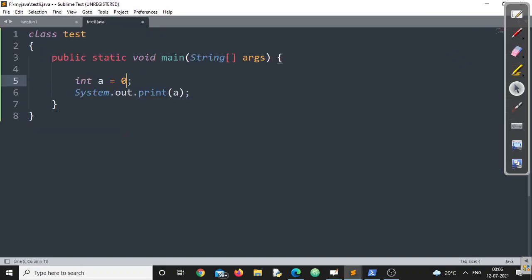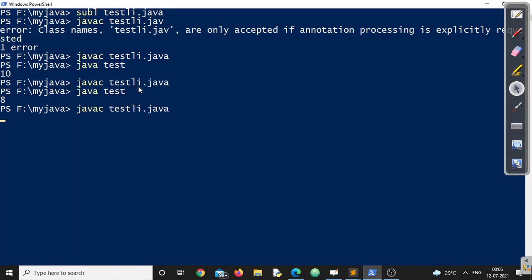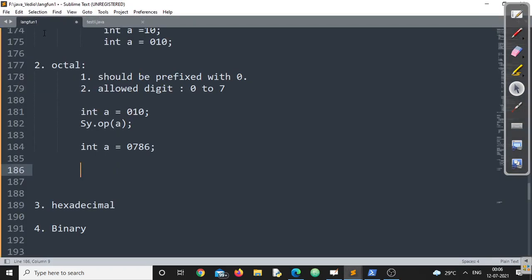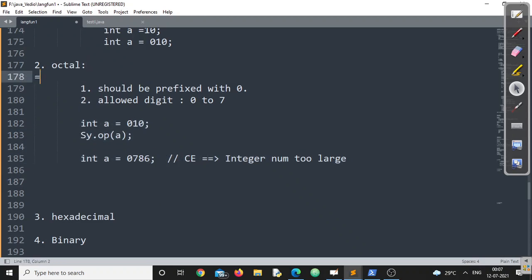Suppose I am writing 0678, right? Immediately my compiler will come up with an integer number too large. So definitely, if I am writing this one, a compiler error will be there, and the exact error will be integer number too large. Okay. So anything, if you are writing beyond the rule, you are going to get this error. This is all about octal.